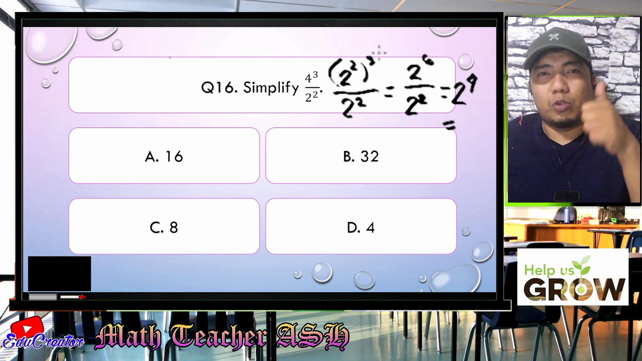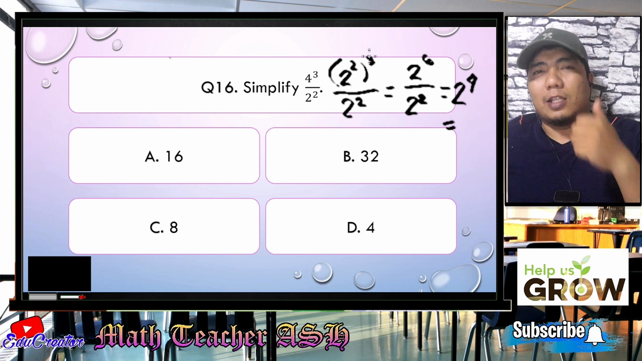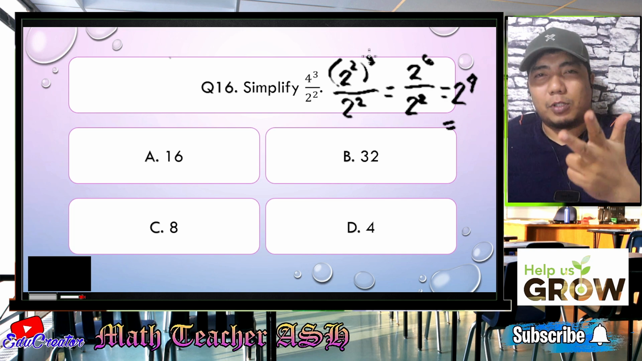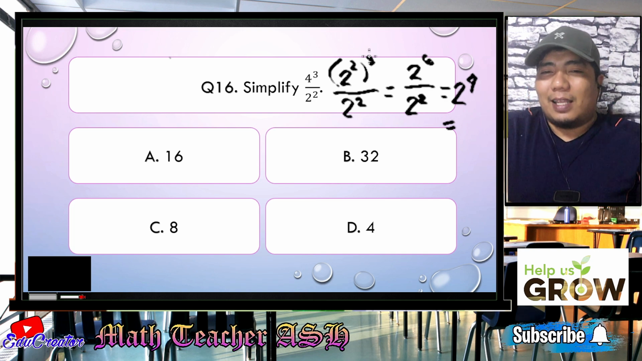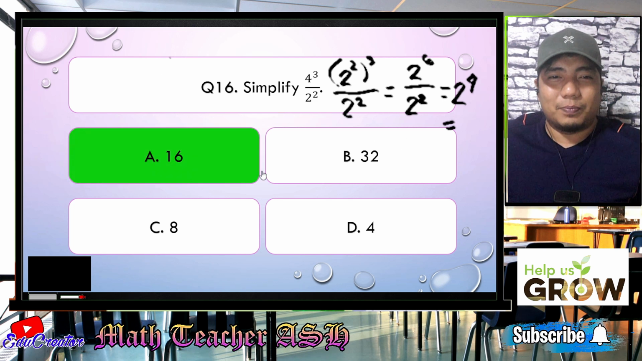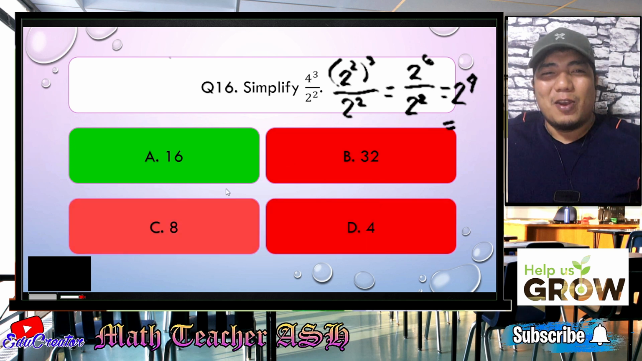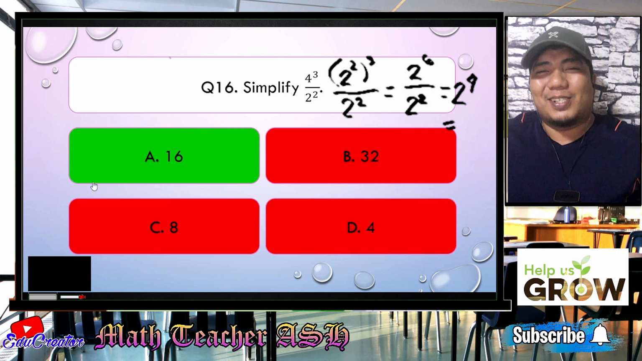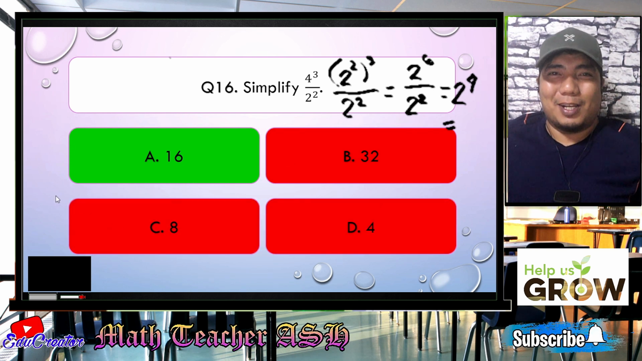That means 2 times 2 times 2 times 2. So 2 times 2 is 4, times 2 is 8, another times 2 is 16. So the correct answer for this given problem is letter A. Now let's check whether we are correct. Alright. Easy, right? Very easy, my dear math learners. So now let us go to question number 17.